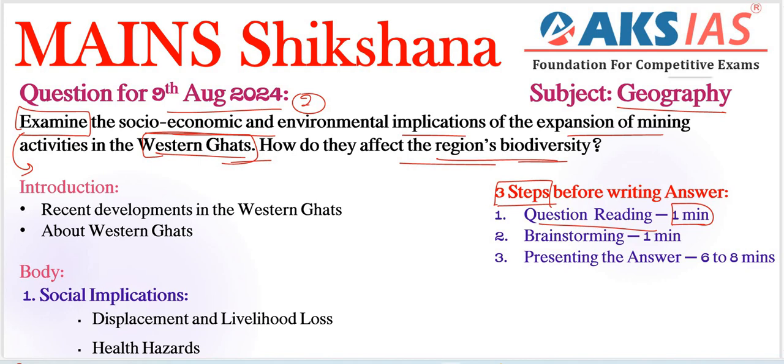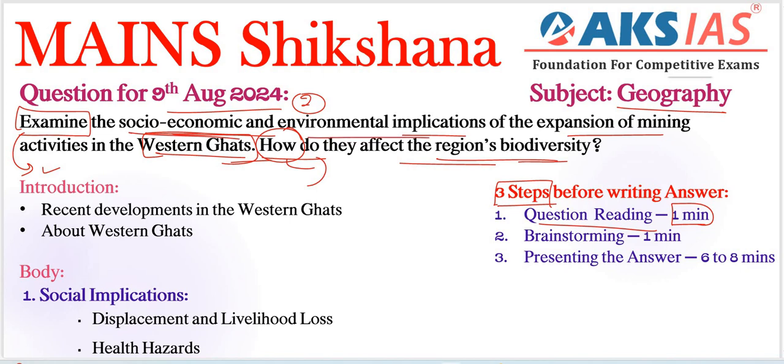Here we need to give some additional information to the examiner because we need to consider already the examiner knows some information regarding the topic, so we need to give some unique or different type of facts or examples here, right? That is the important part here. Next, how do they affect means regular keyword, no need to worry here, right?